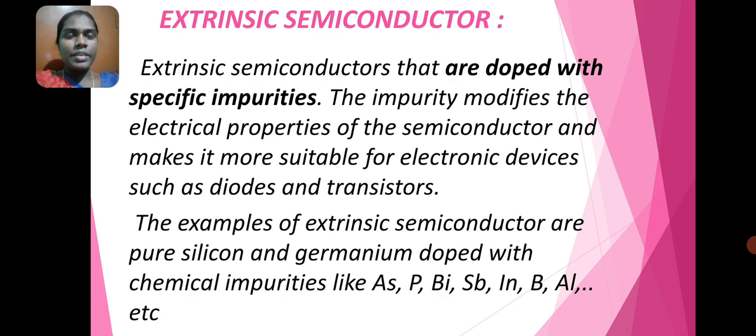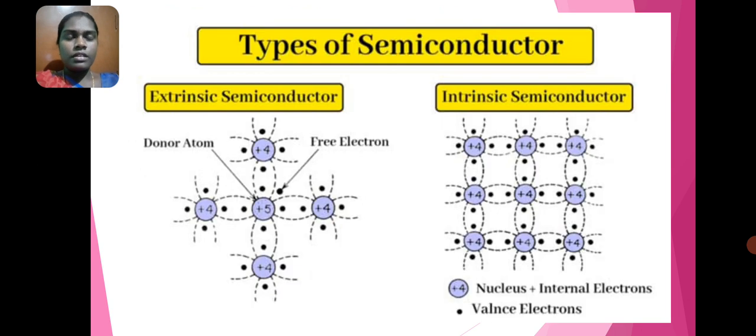Next, extrinsic semiconductor. Extrinsic semiconductors are doped with specific impurities. The impurity modifies the electrical properties of the semiconductor and makes it more suitable for electronic devices such as diodes and transistors. Examples of extrinsic semiconductor are pure silicon and germanium doped with chemical impurities like arsenic, boron, etc. These are the different types of semiconductors: extrinsic semiconductor, intrinsic semiconductor. Related images.